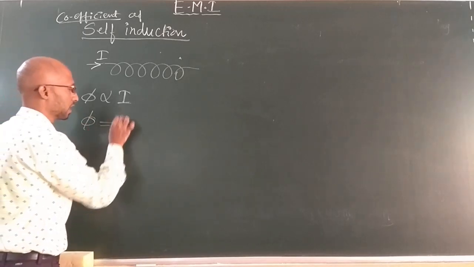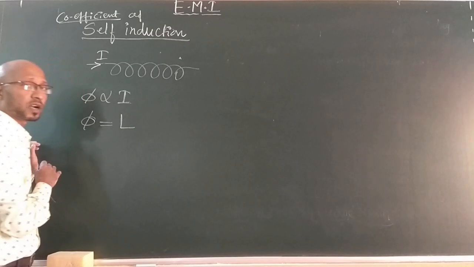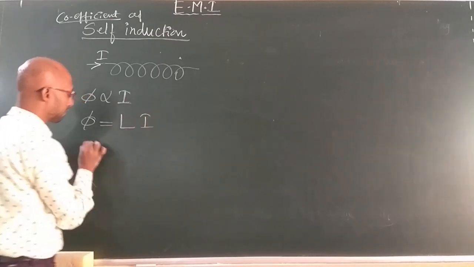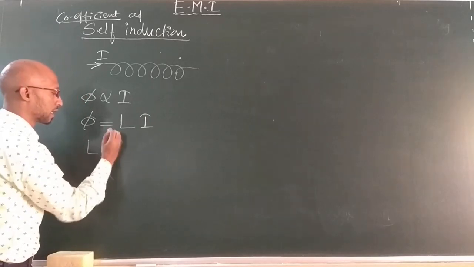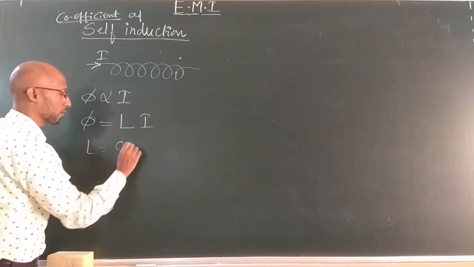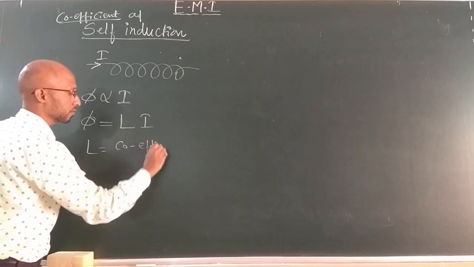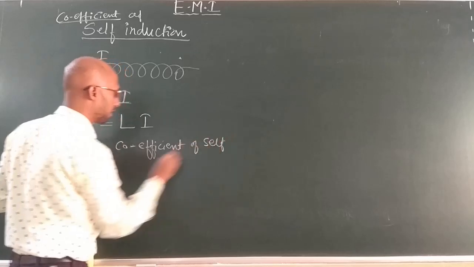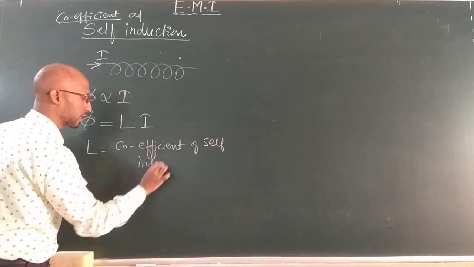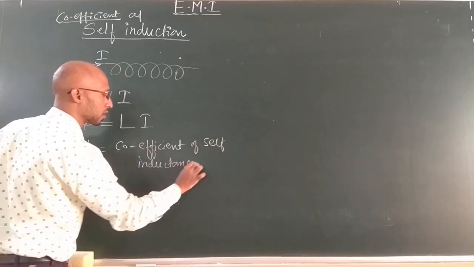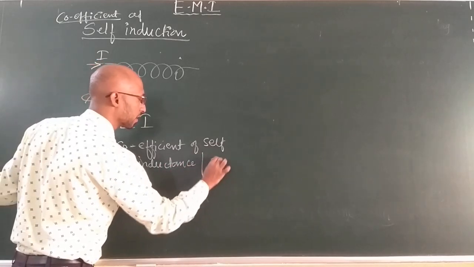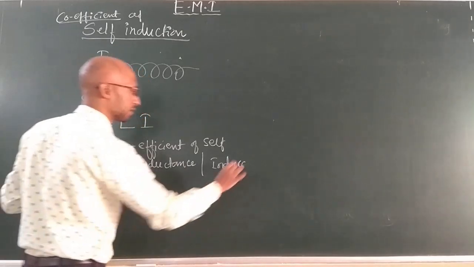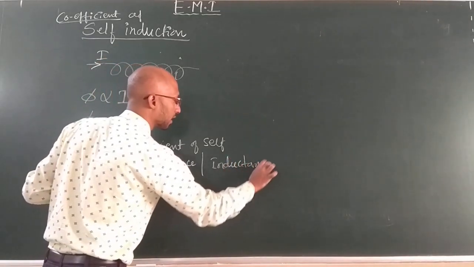This constant, I write L, is a constant of proportionality, and this L is called the coefficient of self-inductance, or simply inductance.